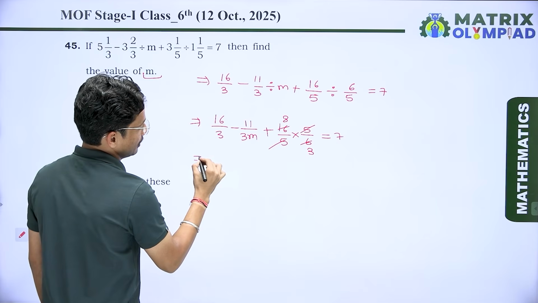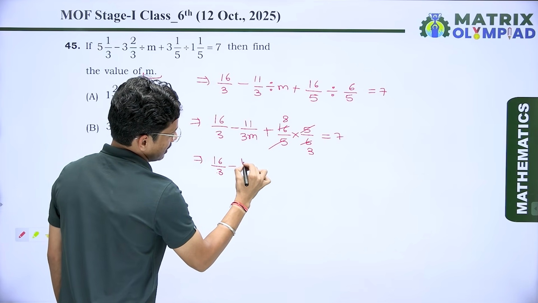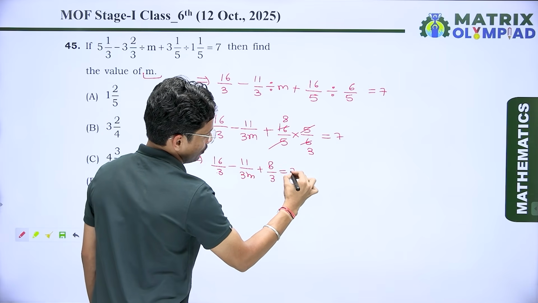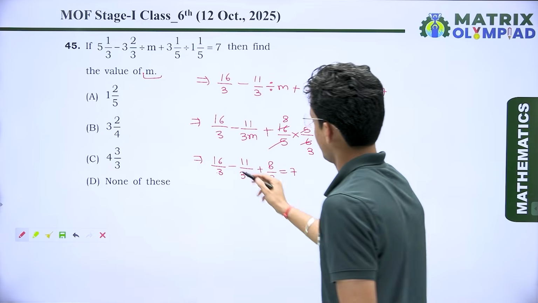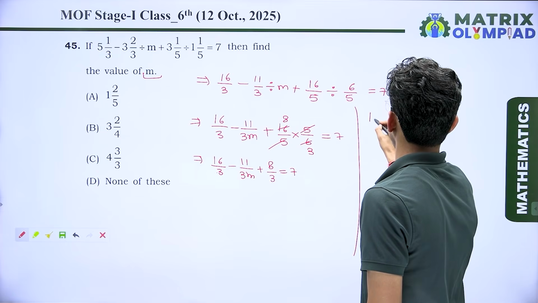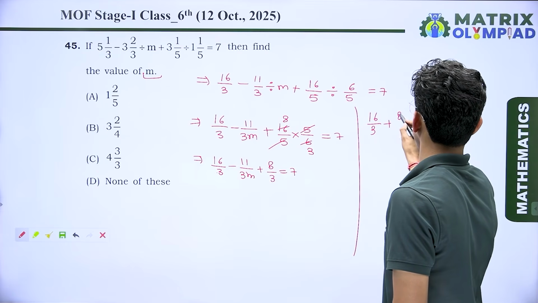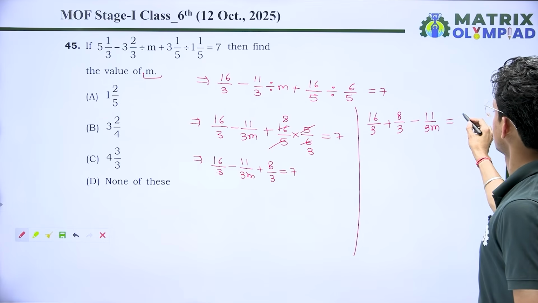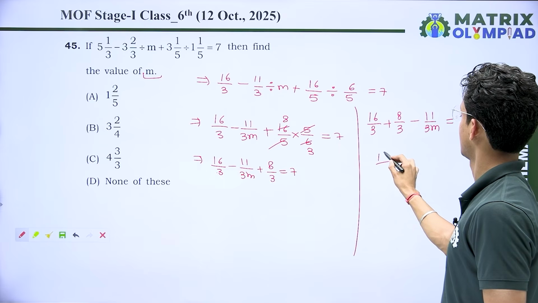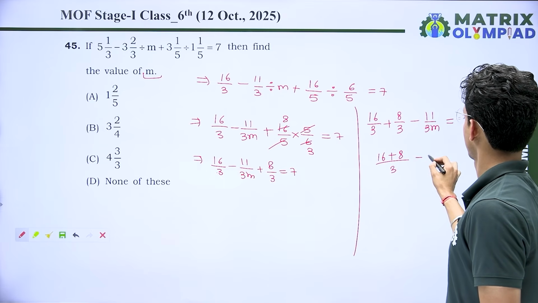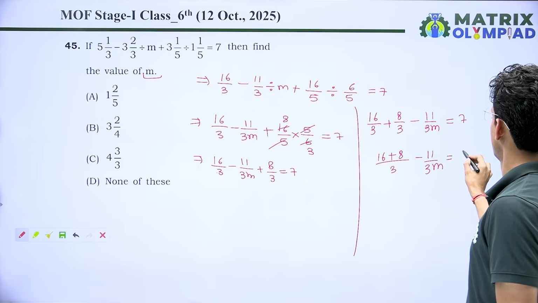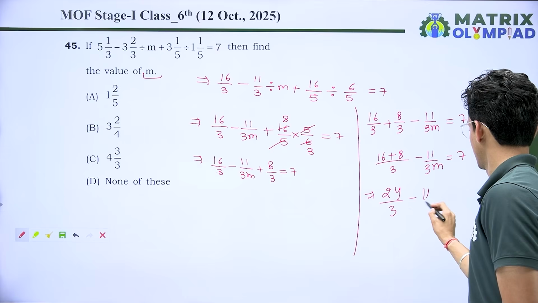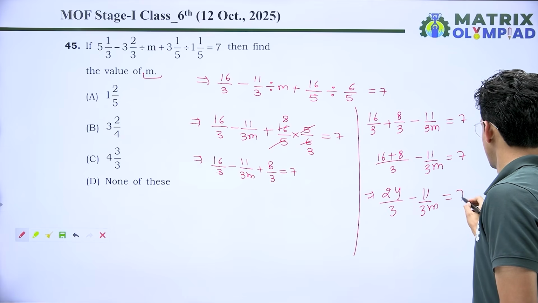So again I can write here 16 upon 3 minus 11 upon 3m plus 8 upon 3 is equal to 7. After simplifying it, we can take LCM. So I can write here 16 upon 3 plus 8 upon 3 minus 11 upon 3m is equal to 7. So we take LCM 3. So we know 24 upon 3 minus 11 upon 3m equal to 7.